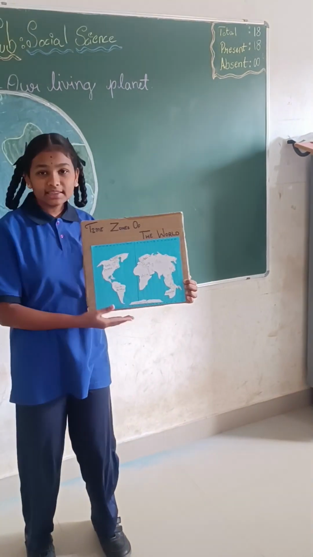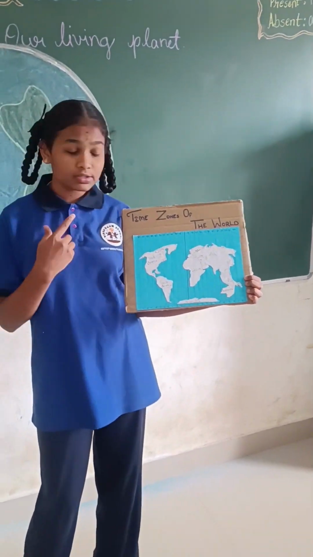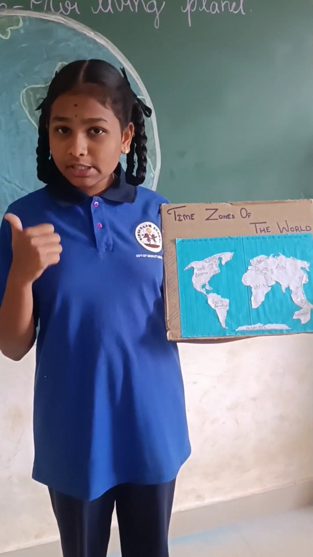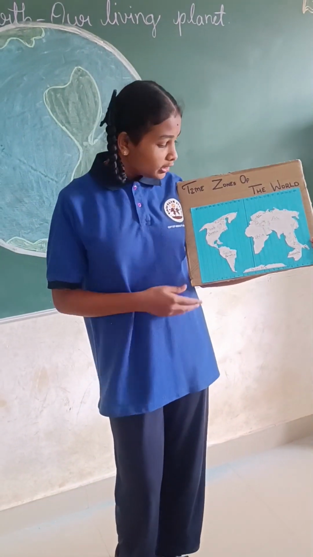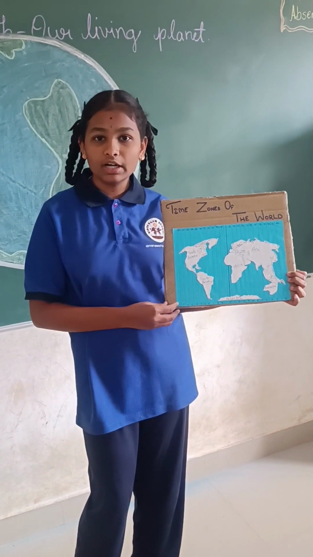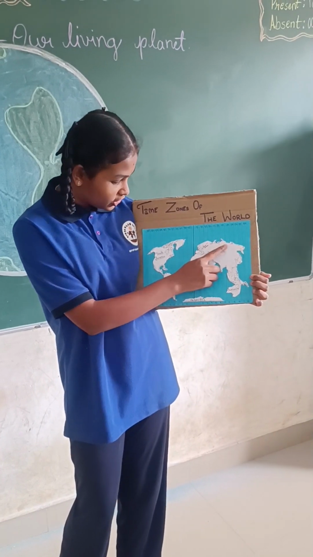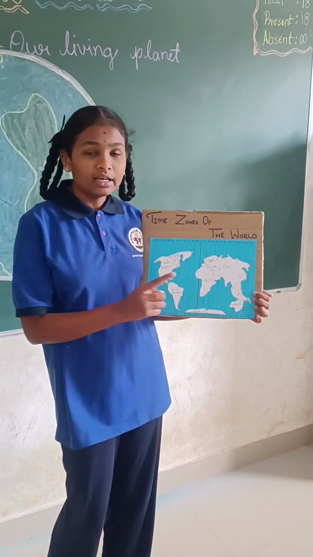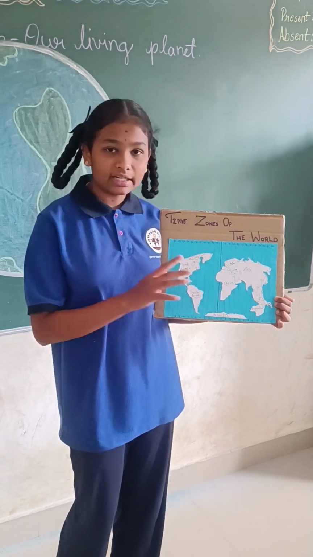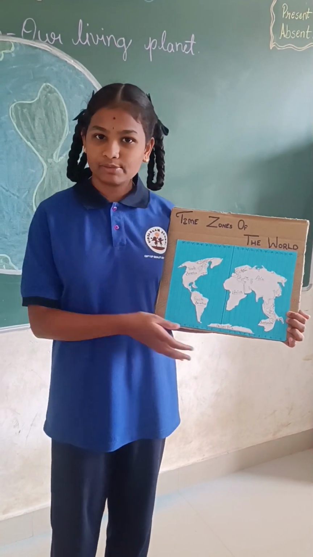The land bodies on the Earth are divided into time zones. Then what are time zones? A time zone is an area which observes uniform standard time for legal, commercial and social purposes. There are 24 time zones in the world. Large countries like Russia, USA, Canada and Australia have vast longitudinal extents. Russia has 11 time zones, USA and Canada have 5 time zones and Australia has 3 time zones.